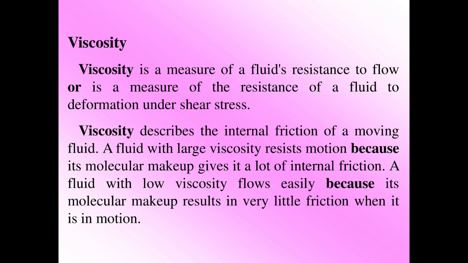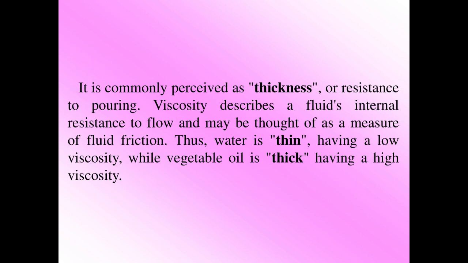A fluid with large viscosity resists motion because its molecular makeup gives it a lot of internal friction. A fluid with low viscosity flows easily because its molecular makeup results in very little friction when it is in motion. It is commonly perceived as thickness or resistance to pouring. Viscosity describes a fluid's internal resistance to flow and may be thought of as a measure of fluid friction. Thus, water is thin, having a low viscosity, while vegetable oil is thick, having a high viscosity.